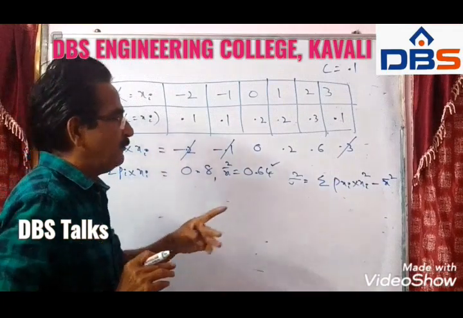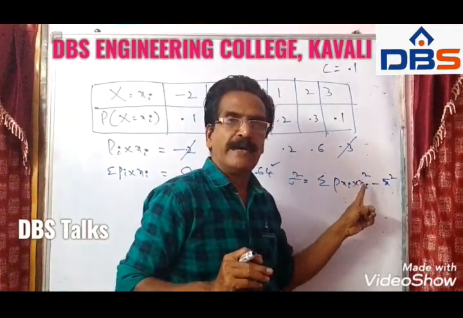And the next thing we need to find is sigma pi into xi square.